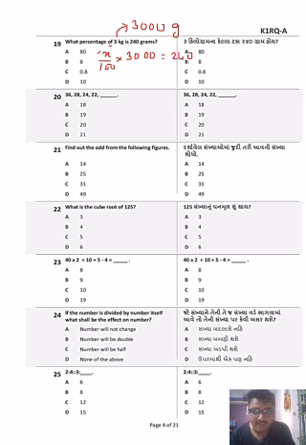Simple maths. One 0 cancels here, one 0 cancels here. 3 ones are 3, 3 8s are 24. So the answer is going to be 8%.